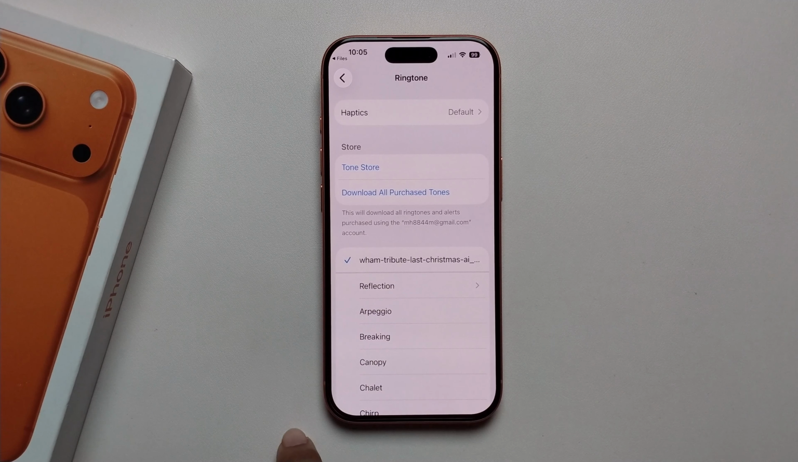Okay, now you have successfully set up this ringtone. Last Christmas. So that's it.